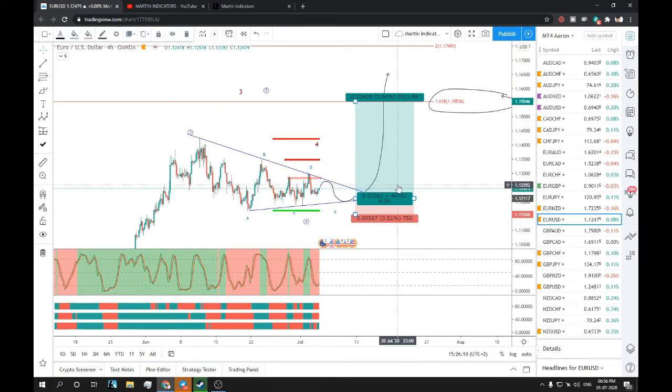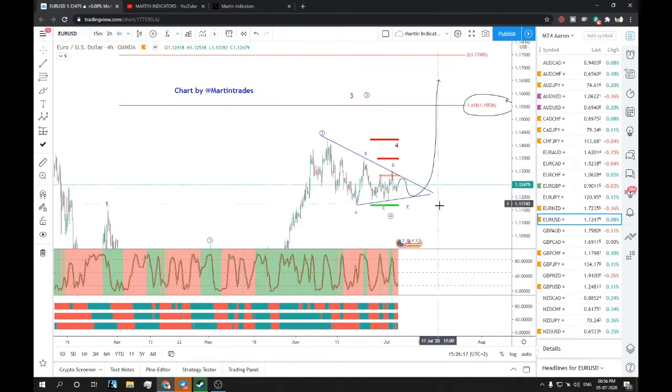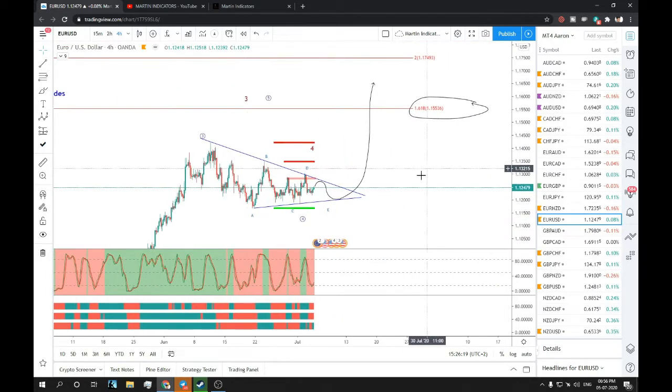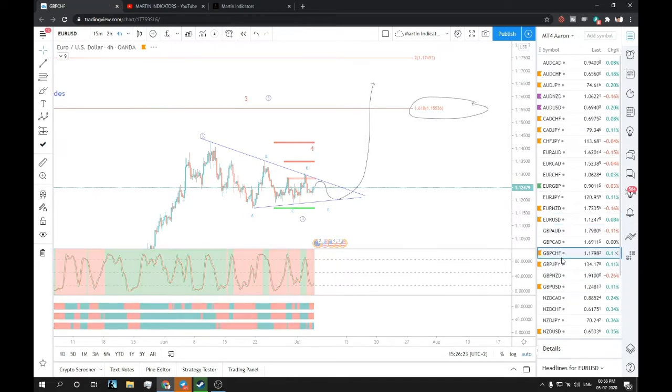I am eagerly waiting to take this trade, which would be a very good one in the coming weeks, and it will give us a lot of money this week. So let's see how this plays out. And Elite members, don't worry, you will get your trade setups in time. So let's move on to the next one, GBP CHF, British Pound.